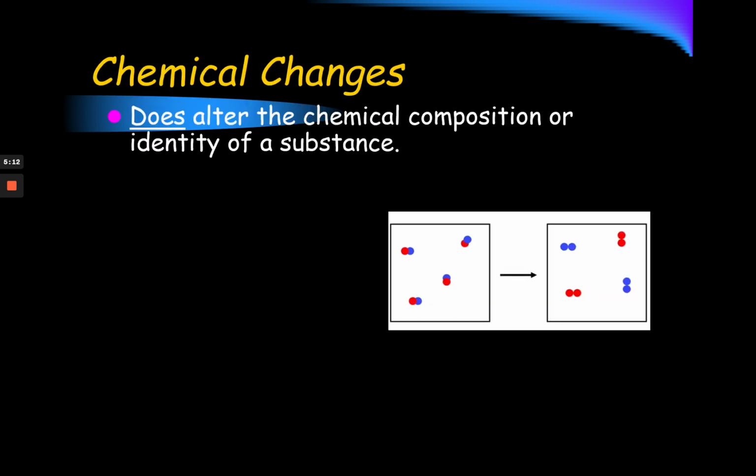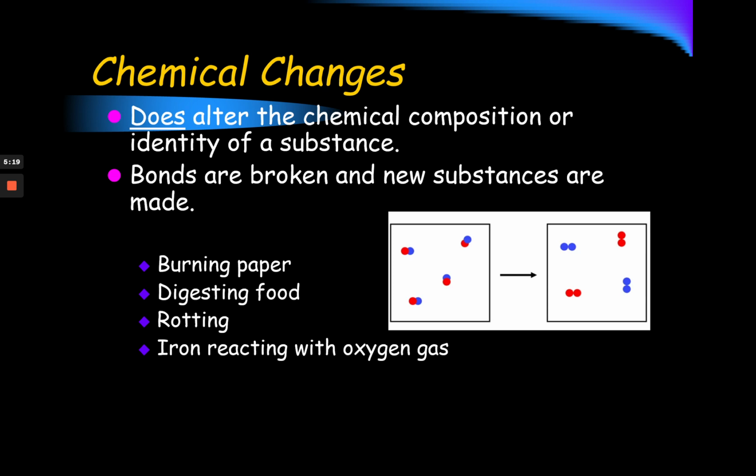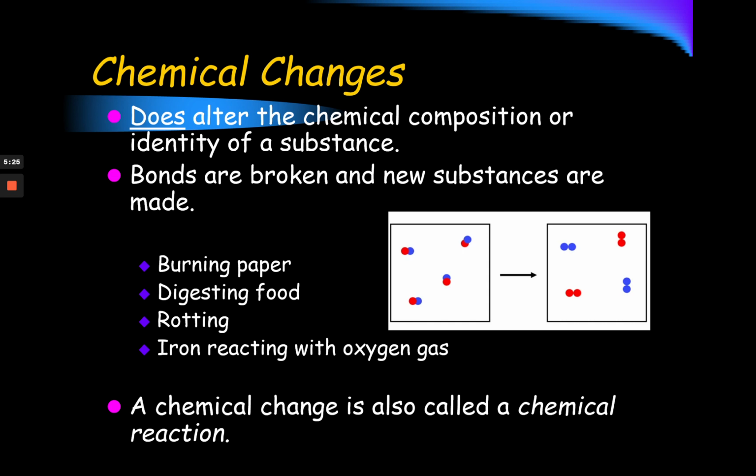Chemical changes. These do alter the chemical composition, and that means the identity of the substance. So we're making a new substance. Bonds are broken and new substances are made. Chemical changes are often called a chemical reaction. Examples would include burning paper, digesting food, rotting, and iron reacting with oxygen gas.